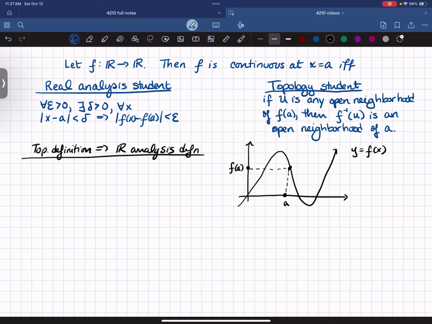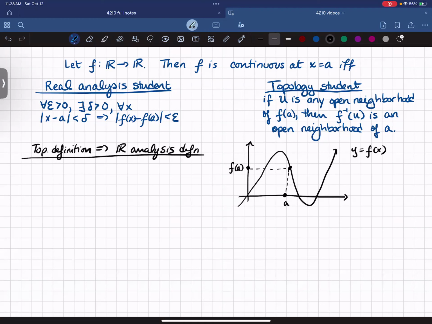Now, a topology student might go to her friend and say, that's not the definition we use in topology class. In topology class, we say f is continuous if the pre-image of any open set is open. So if U is an open set, then f inverse of U has to also be an open set. And to be continuous at a point means you have to have an open set around that point. So if U is an open neighborhood of f of a, then f inverse of U is an open neighborhood of a. So being continuous at a point a means we look at open sets that contain the relevant points.